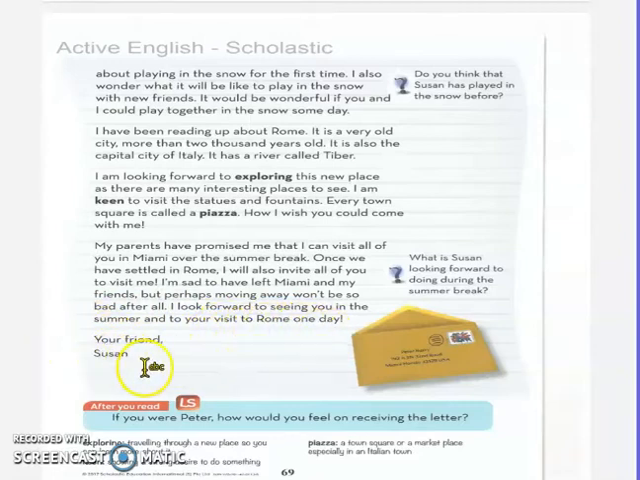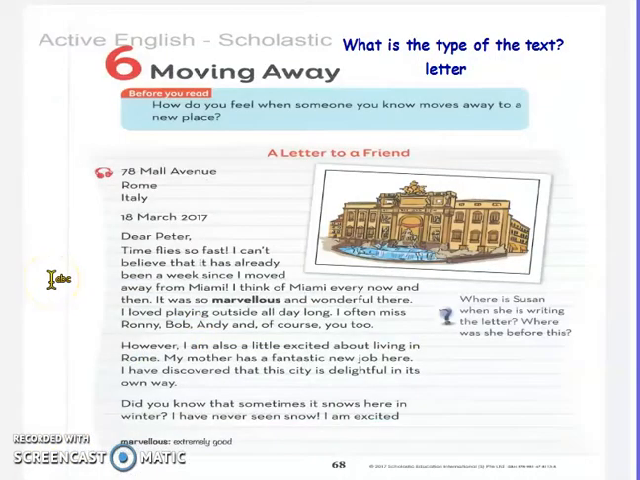Your friend, Susan. So, again, my students, who writes this letter? Excellent. Susan writes the letter. To whom? To her friend Peter. Excellent. Where does Susan live? Bravo. She lives in 78 Mall Avenue, Rome, Italy. When does she write this letter? On the 18th of March 2017. Excellent. And again, this is a letter, رسالة.